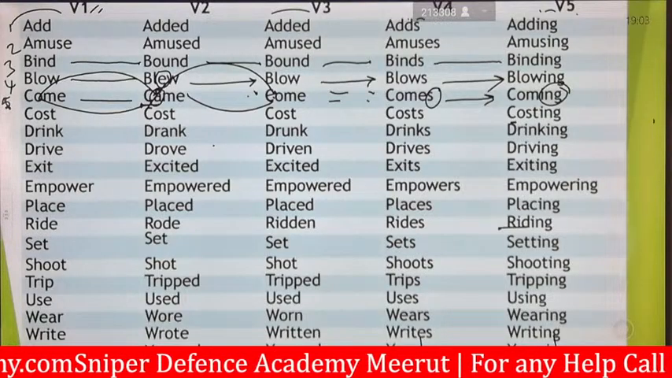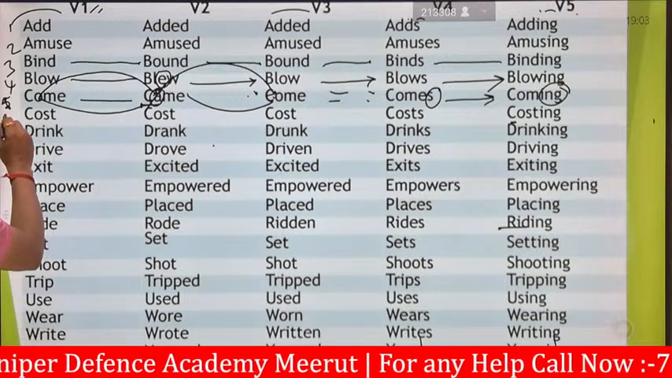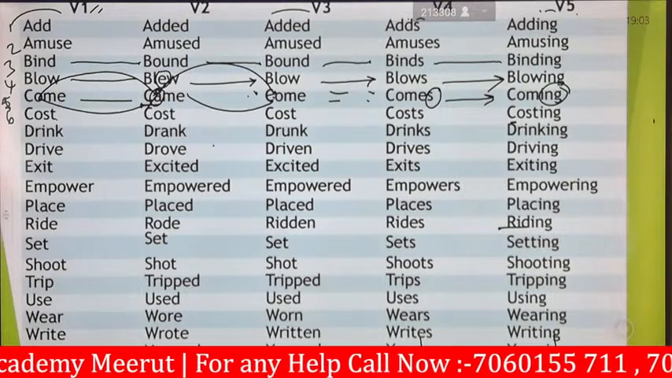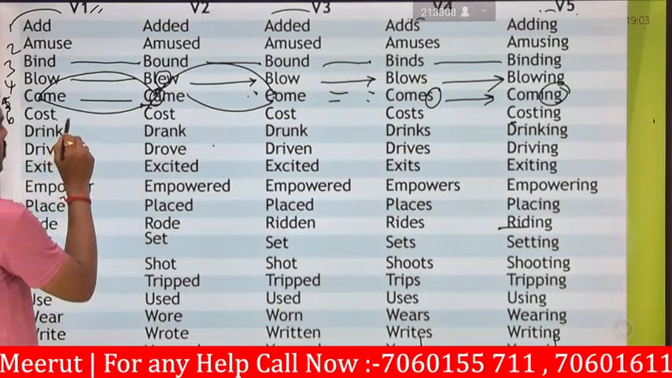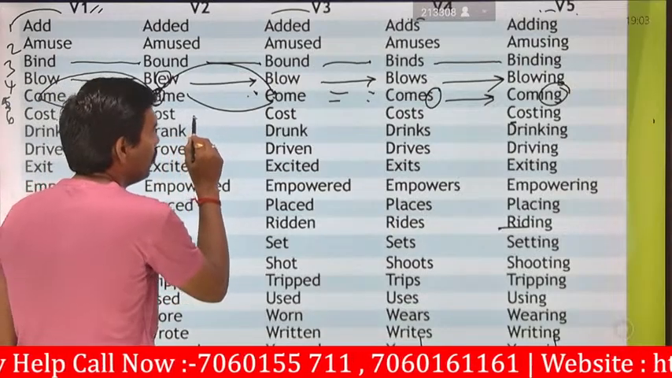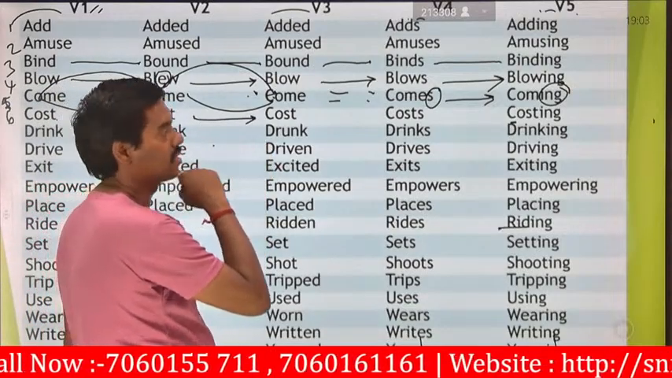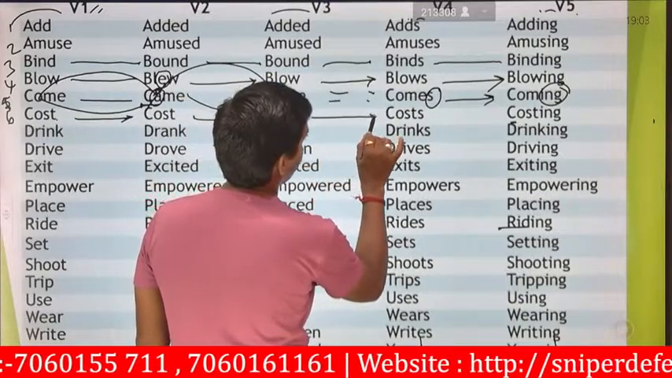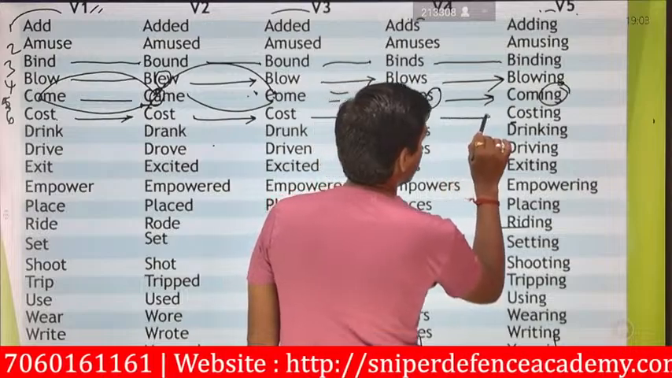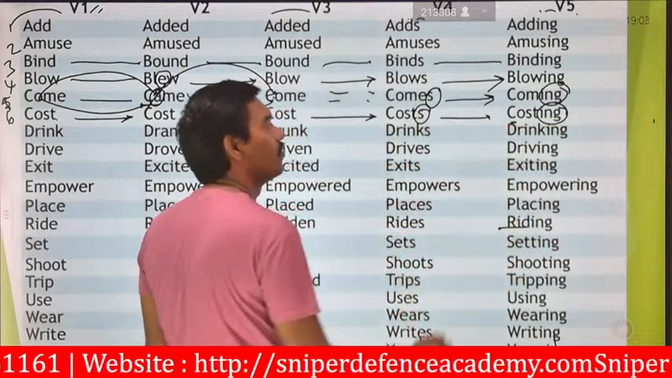Next one, we can say about this cost. The other name for this cost is price, value. So this cost will be replaced from V1 to V2 as cost as it is. V2 to V3 will be cost as it is. V3 to V4 is cost, S will be added, and then ING will be added.